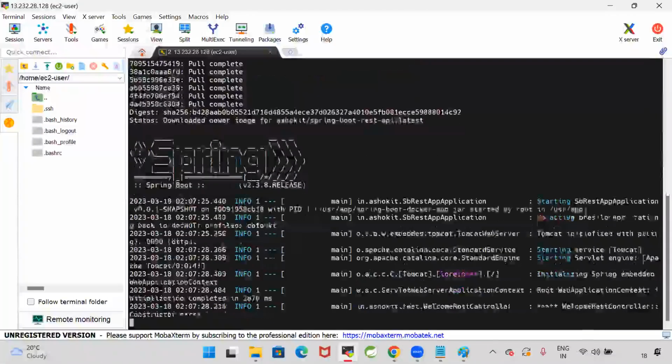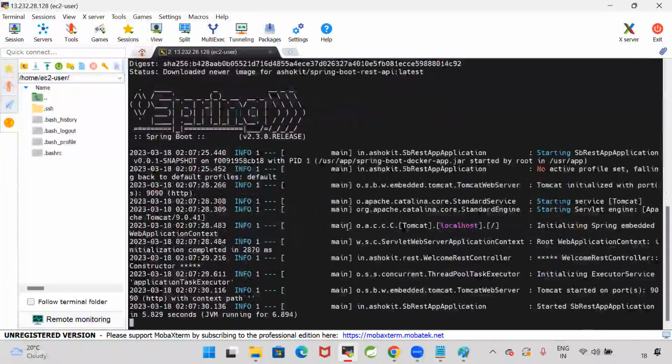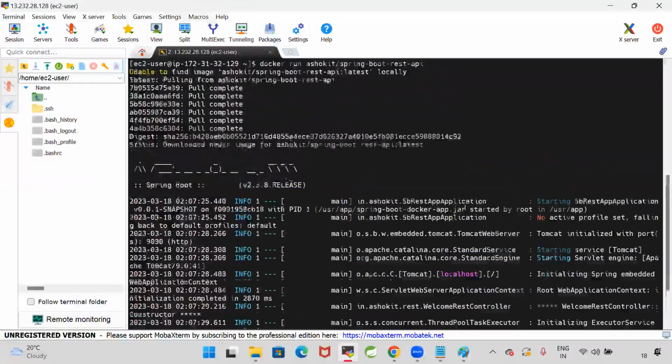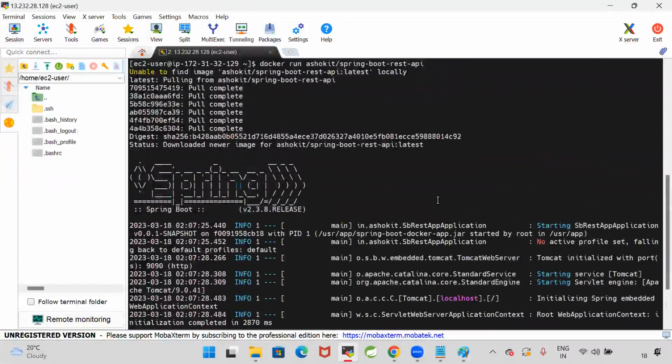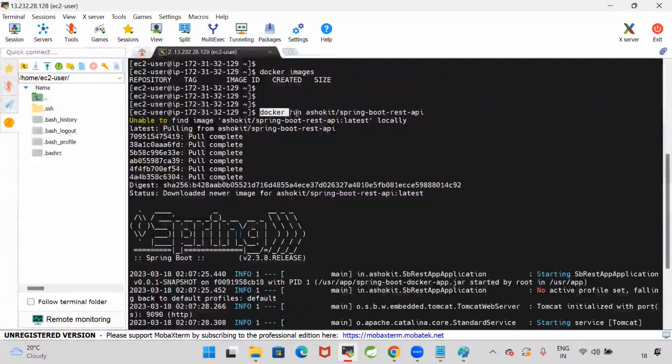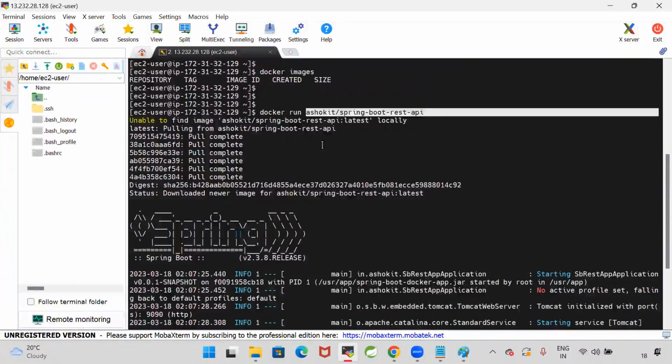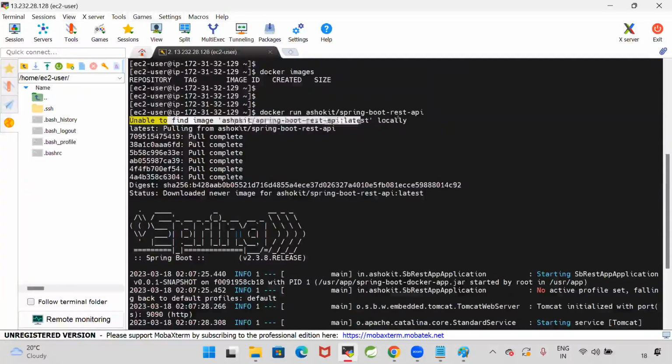Now see, my Spring Boot application is executing. In my system, Java is not available, but still I'm able to run the Java application. How is it possible? It is possible because Docker is preparing that Java environment to run my Spring Boot application. So here observe, when I run the docker run command with the image name, first it searched for that image in the local. That image is not available in the local.